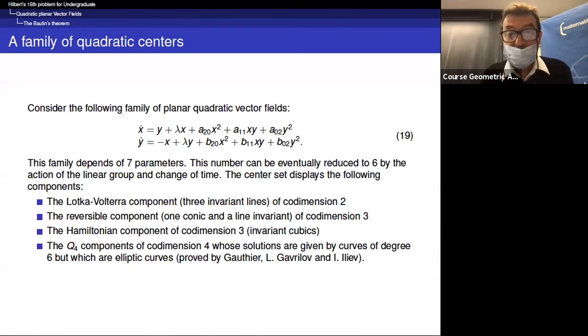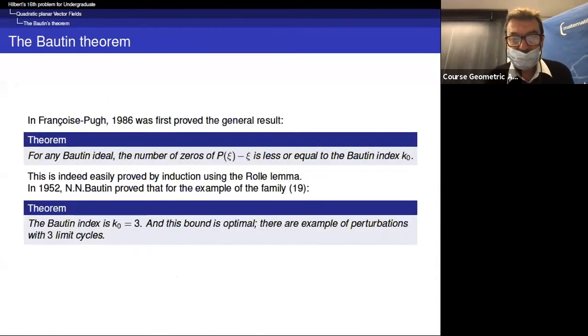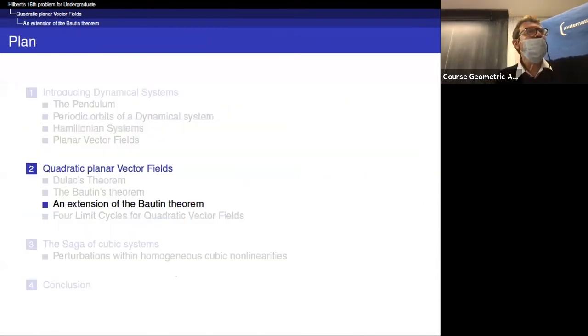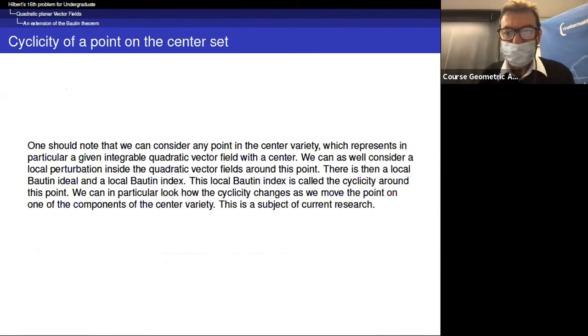Okay, so, let me see. Actually, when you think of this theorem, you realize that there is a very natural extension that we should look at. So we have the center variety. And the center variety contains, of course, the point 0, 0.